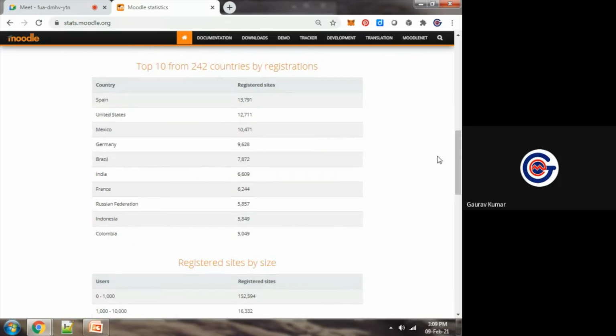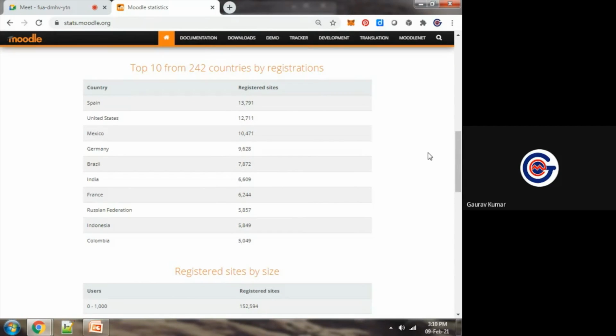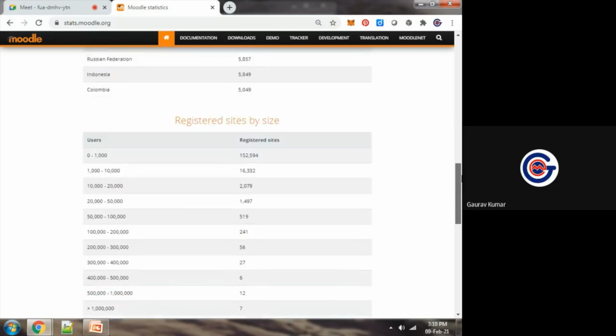India is in the top 10 in adoption of Moodle LMS, not for teaching and learning from home only, but also for automation of teaching and learning, for e-learning, for cloud-based learning. So India is in the top 10. How many sites are there? Number one is Spain. After that, the US.